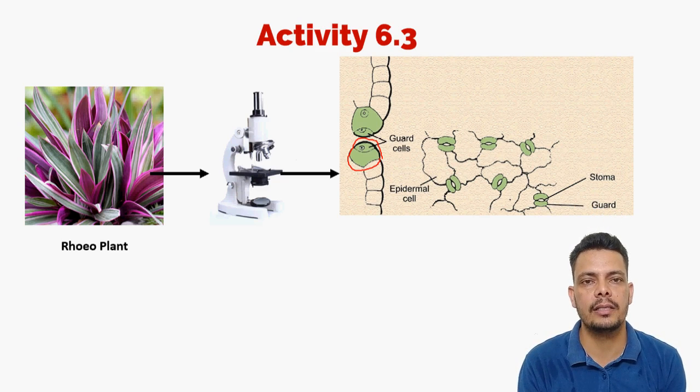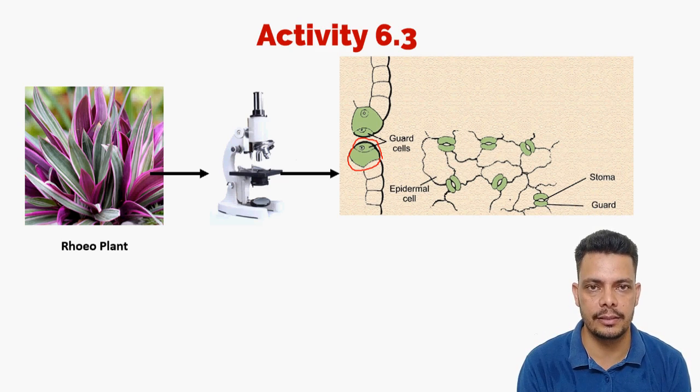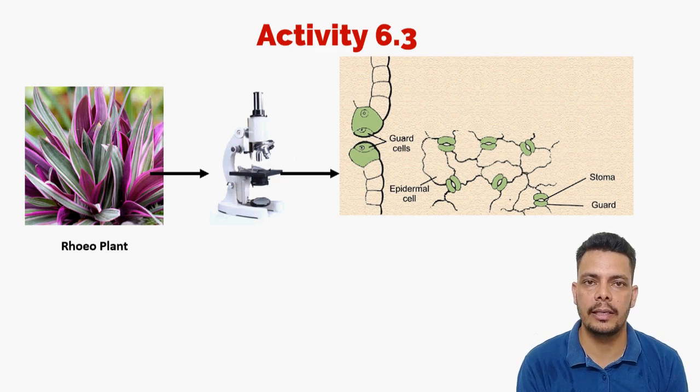The stomata are required for the exchange of gases. Carbon dioxide and oxygen need to be exchanged through the stomata. These stomata are also responsible for transpiration, which means the water will come out of these stomata. So these are also epidermal cells.